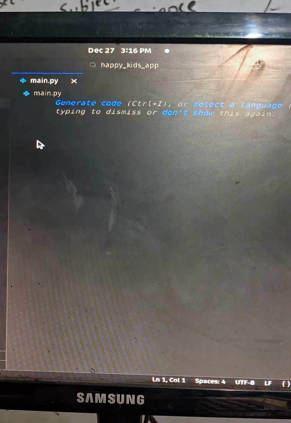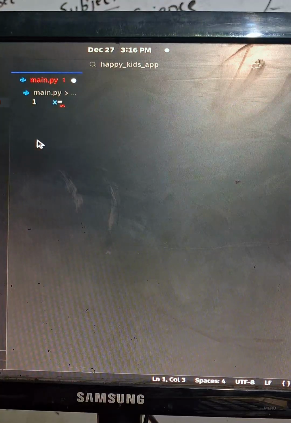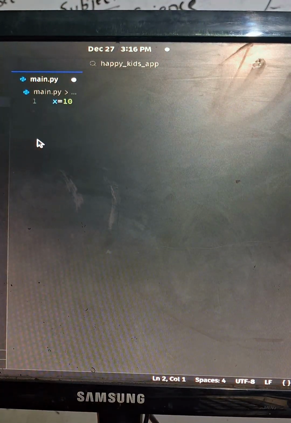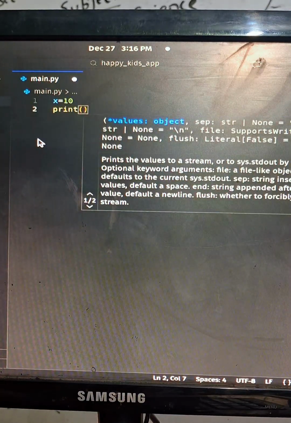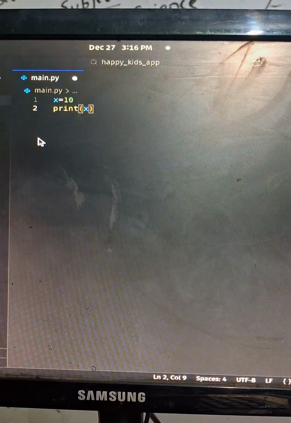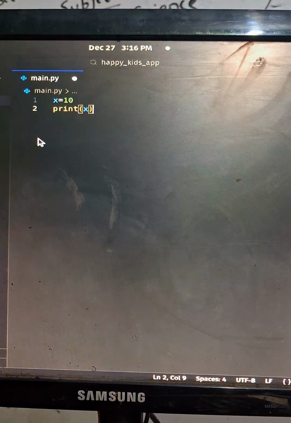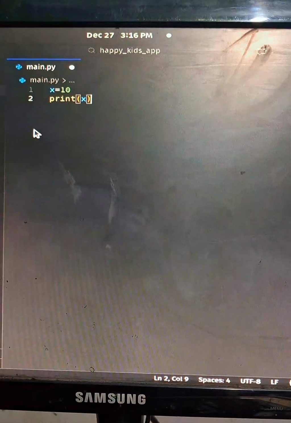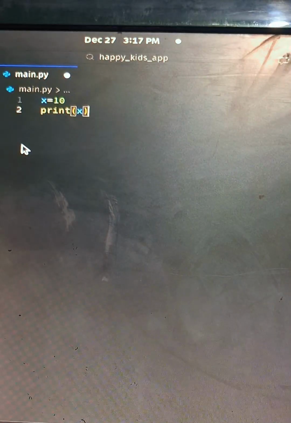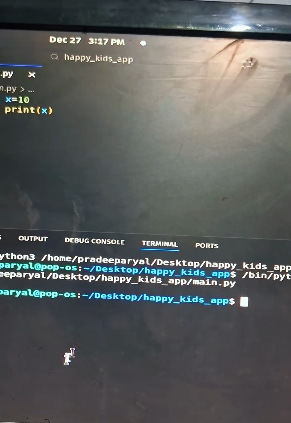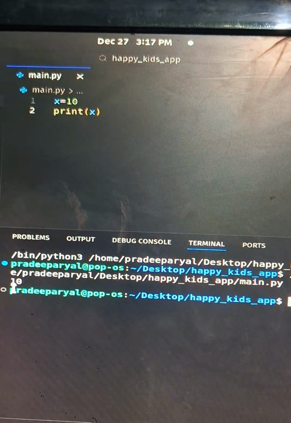Just for explanation, I'll give x is equal to 10. Then I will go here, print, x. That's it. This is a simple code for today, just to understand how things work in Python. So you have written print x. If I press the small run button over here and click that, you can see an output, 10.